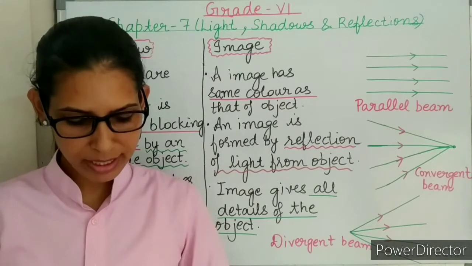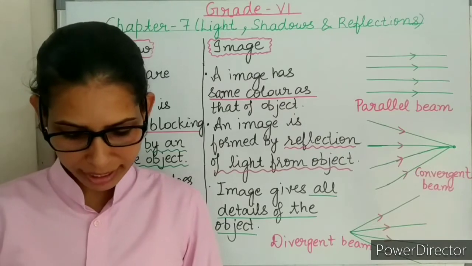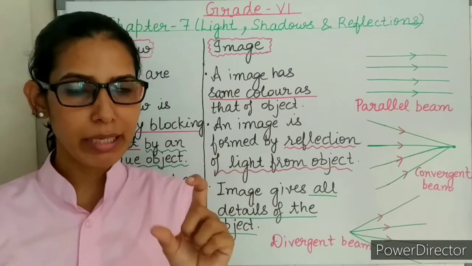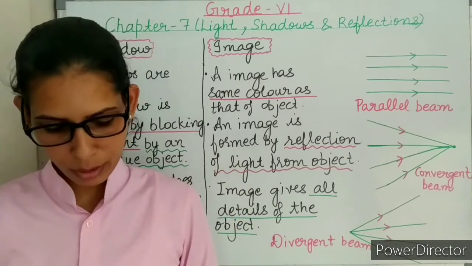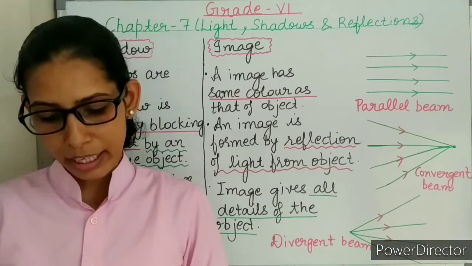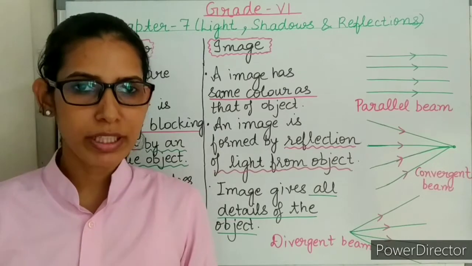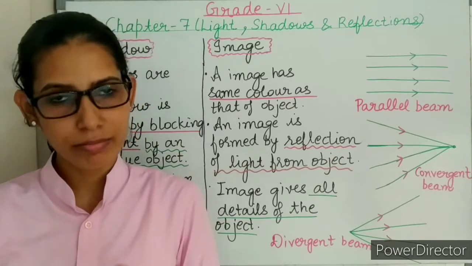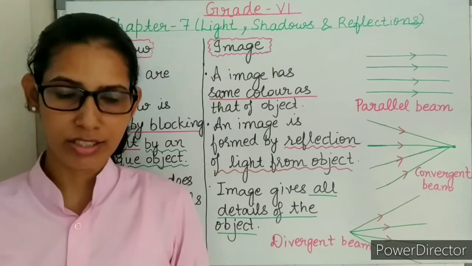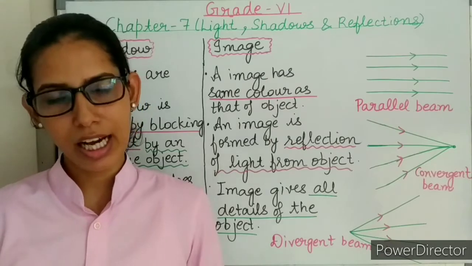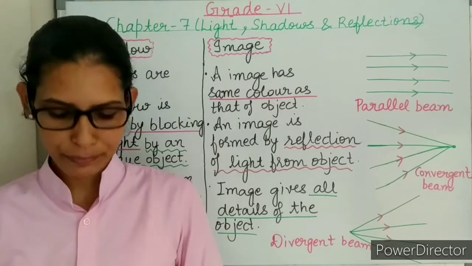Now next question I am discussing part G. Name two materials that we can see through. I will be discussing similar types of questions together. For example, the question is name two materials that we can see through. That means in the question two examples of transparent objects have been asked. So you can give two examples of transparent objects: clear glass, clear water, etc.